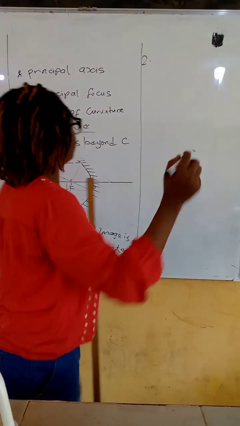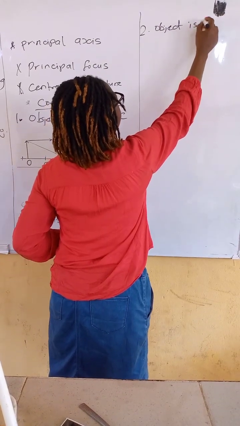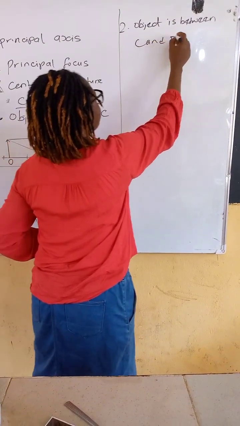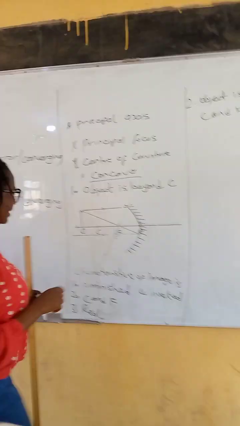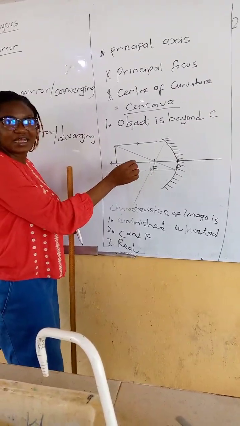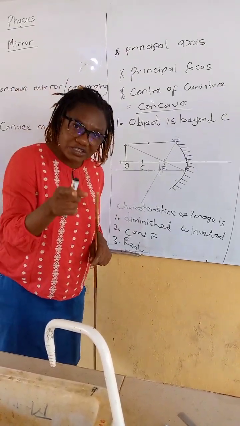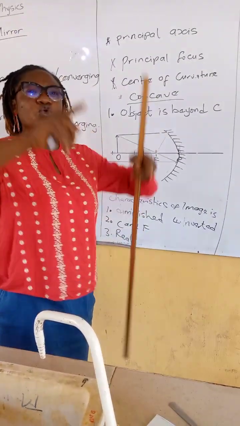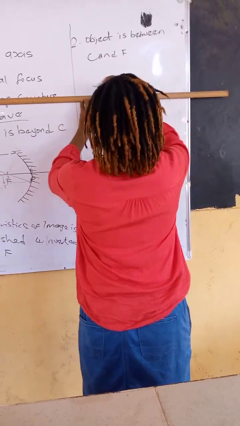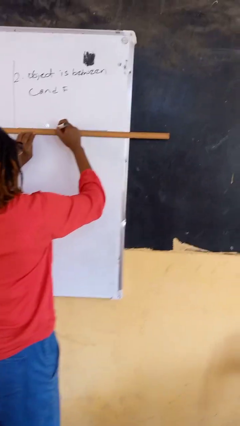We will do it if the object is between C and F. If the object is between C and F, it means we will remove this object and put it somewhere here between C and F. What is the first thing we will do? We will first draw the principal axis. We will share the line equally. So we draw the principal axis first, and we share it.